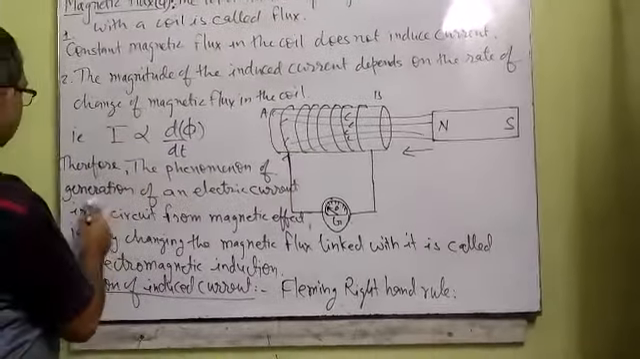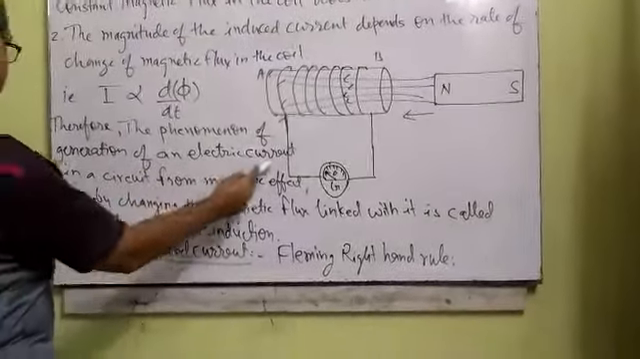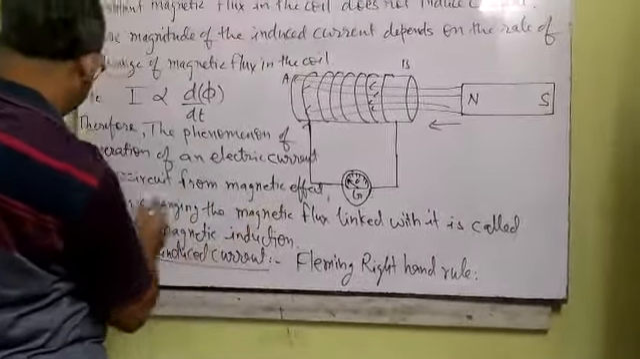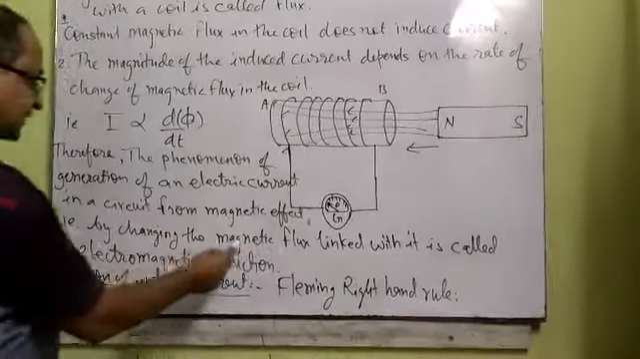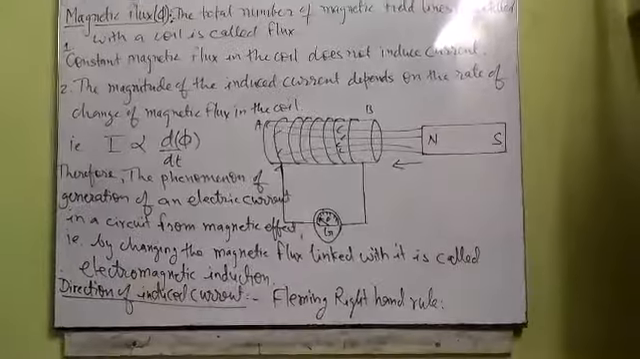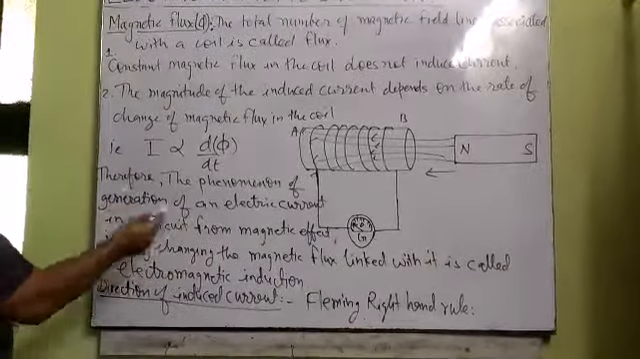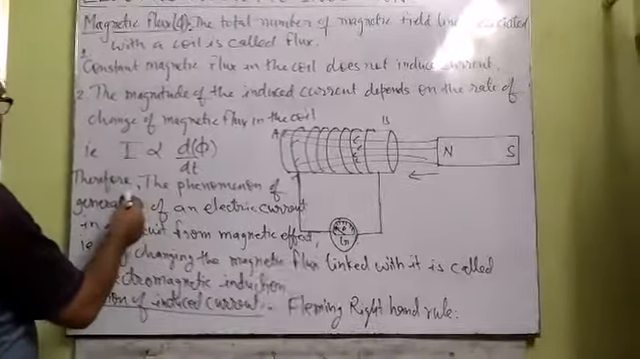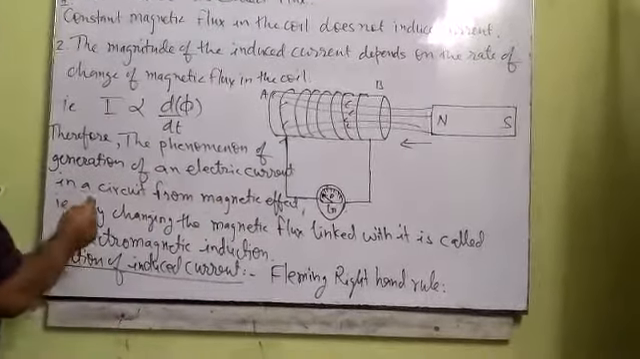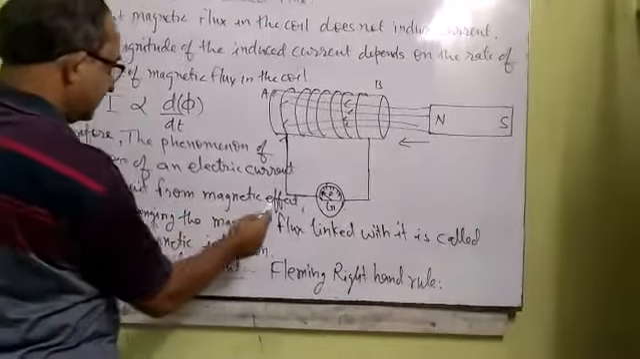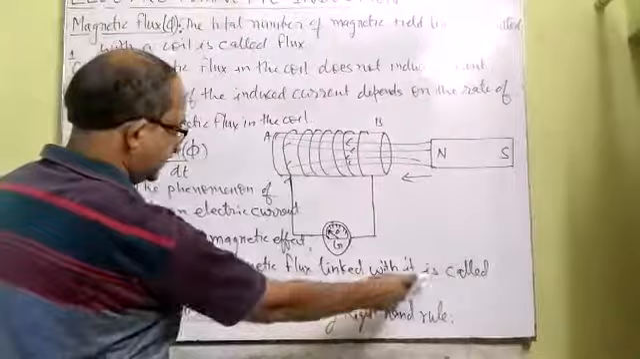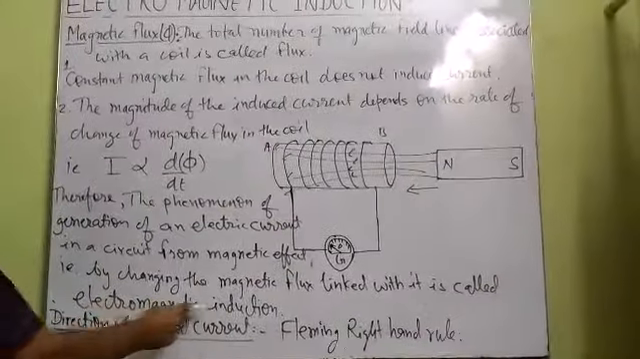Therefore, the phenomenon of generation of an electric current in a circuit from a magnetic effect, by changing the magnetic flux linked with it, is called electromagnetic induction. We can state electromagnetic induction in this way: the phenomenon of generation of electric current in a circuit from the magnetic effect, that is, by changing the magnetic flux linked with it, is called electromagnetic induction.